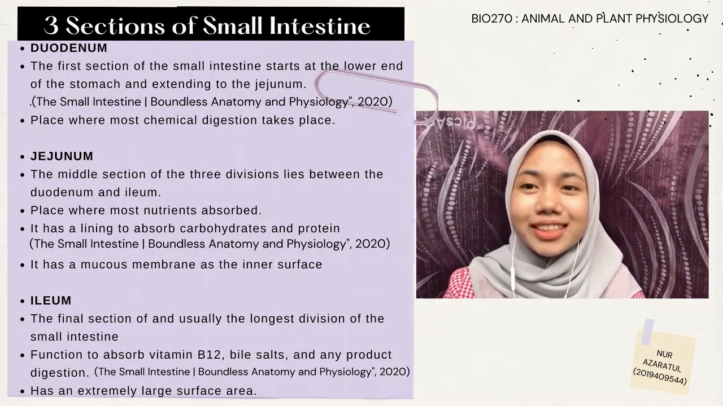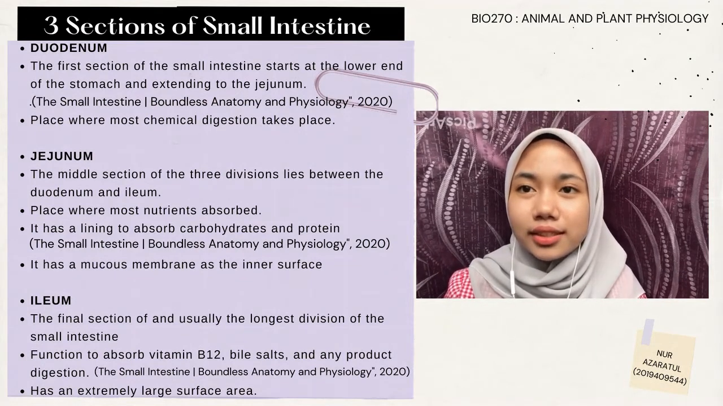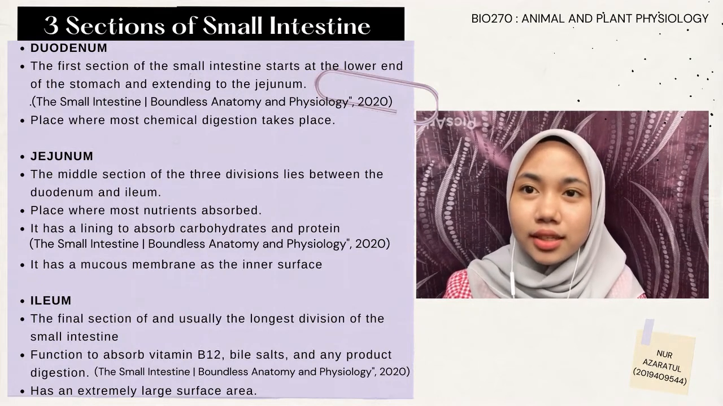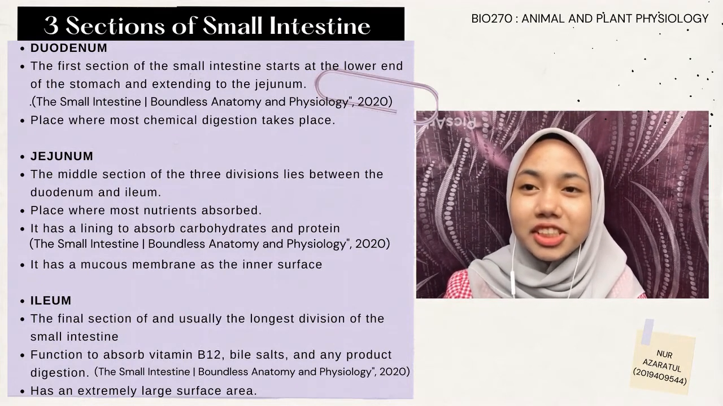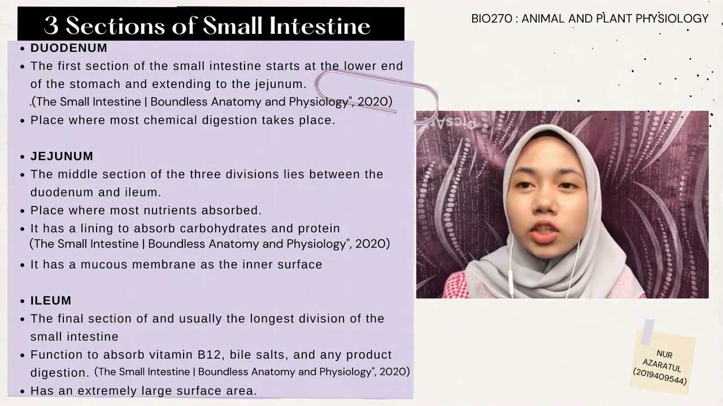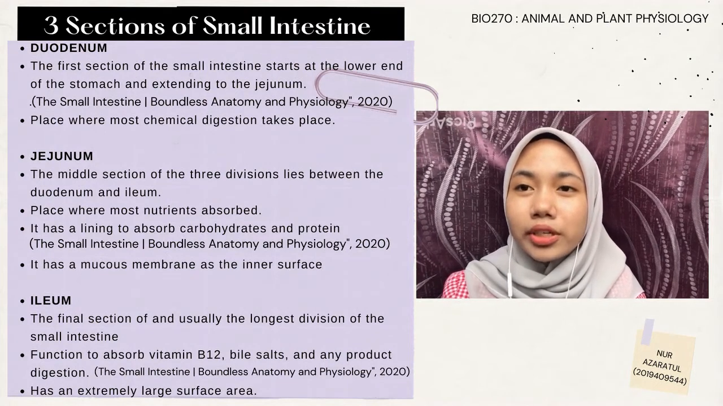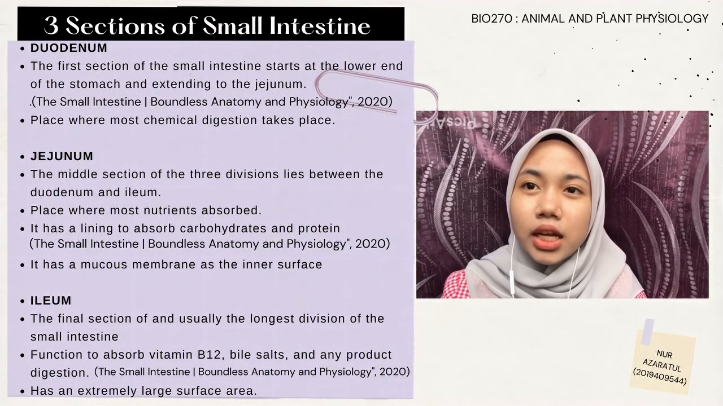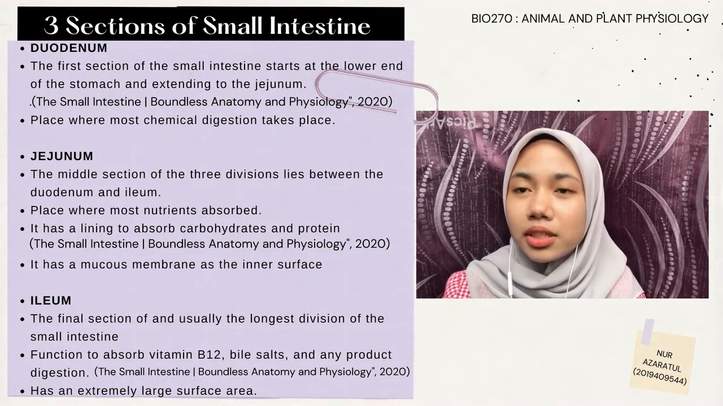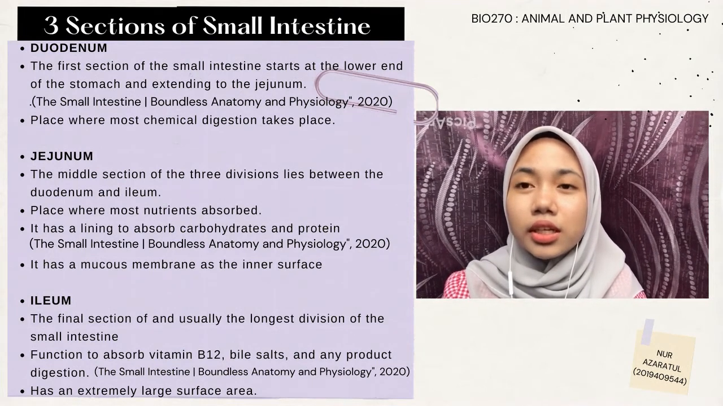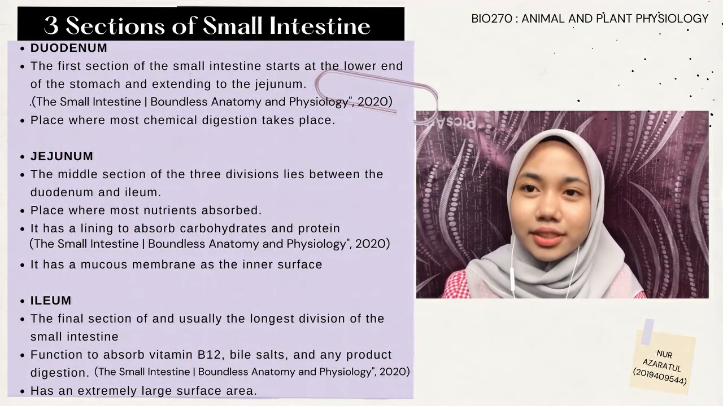Last but not least, the final section of the small intestine is the ileum. The ileum is the final section of the small intestine and usually the longest division of the small intestine. The function of the ileum is mainly to absorb vitamin B12, bile salts, and any products of digestion that were not absorbed at the jejunum. The ileum also has an extremely large surface area because the wall itself is made up of folds that contain villi on its surface.